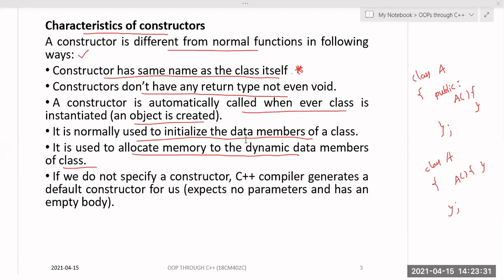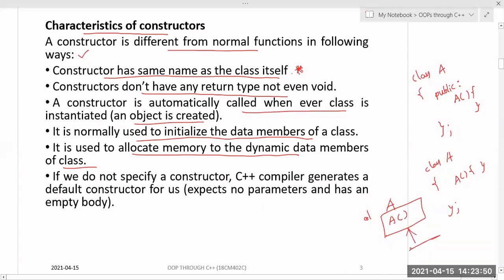In inheritance, whenever you are inheriting a class and you are creating the object for the derived class, the base class constructor will be called. Like if you have this class A, inside class A we have a constructor, called the base class constructor. In the same manner, we have another class B, and inside it we have another constructor called B. The doubt she is asking is: I am creating an object for this B, obj. Then whether this base class constructor will be called or not. Okay, that will be called.